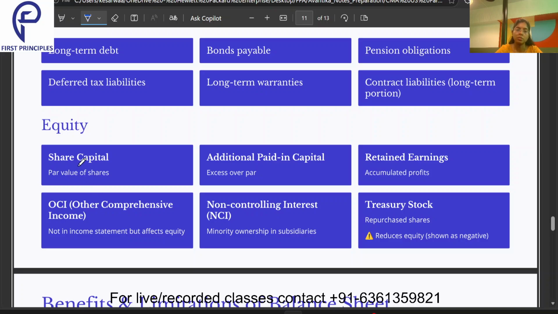What are all these? Share capital is the par value of shares. I have 1000 shares in my company. The value of each share is 1 rupee. So 1000 into 1, 1000 will be my share capital. Then additional paid in capital.